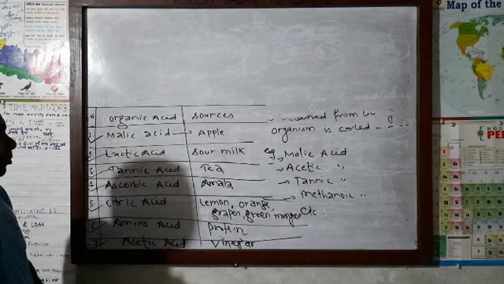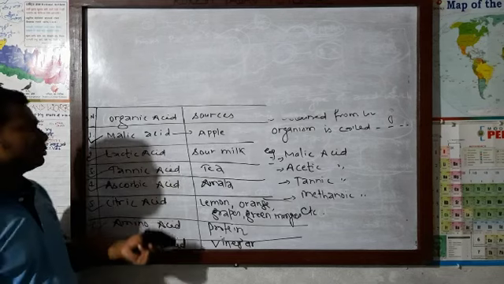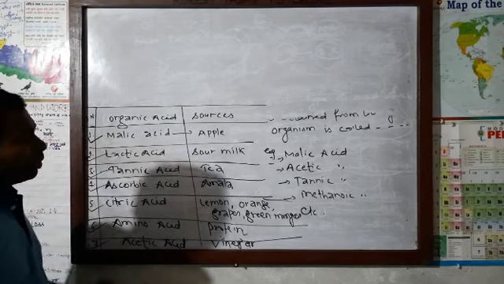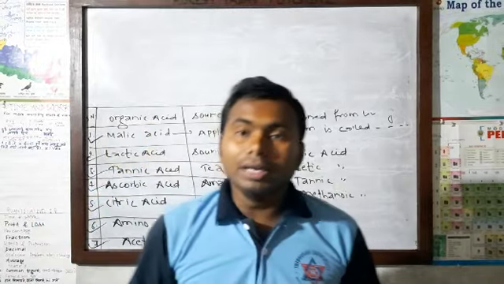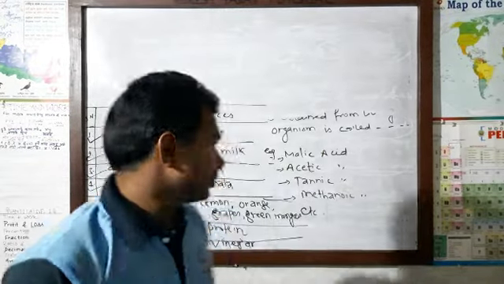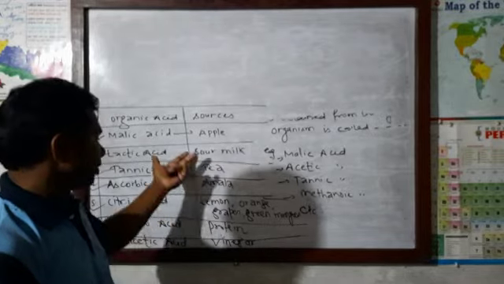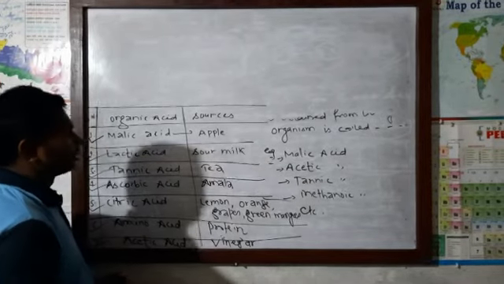All these are few examples of organic acid with their sources. Organic acid means the acids which are found in living organisms. Very clear? From these sources you can understand these are living organisms.